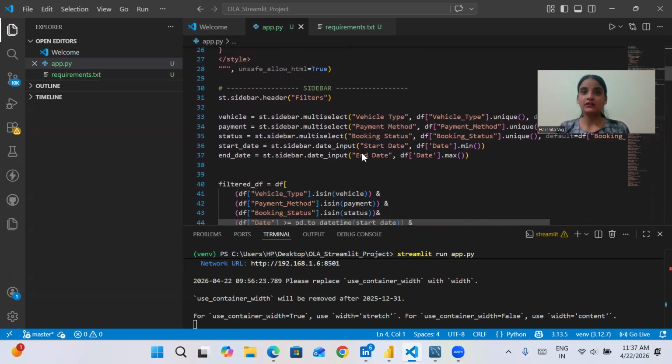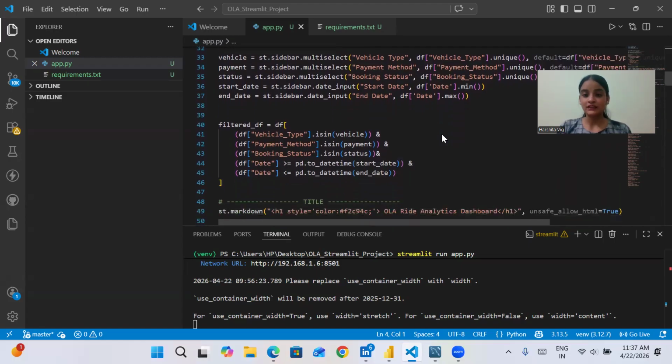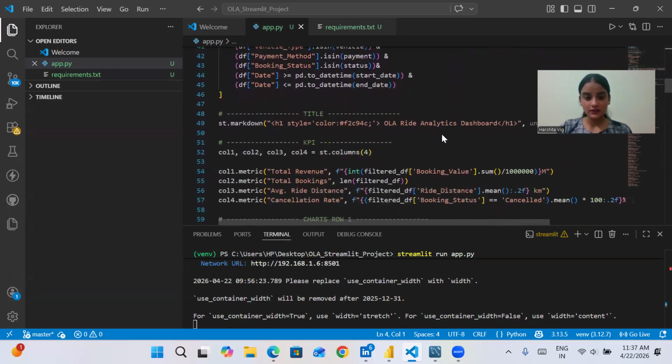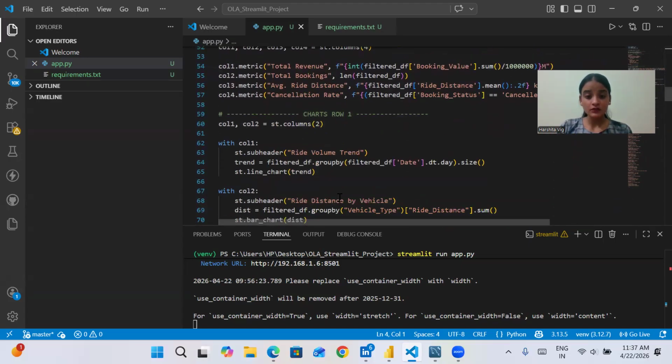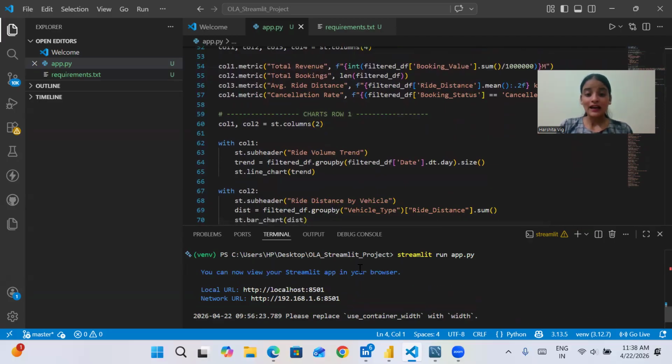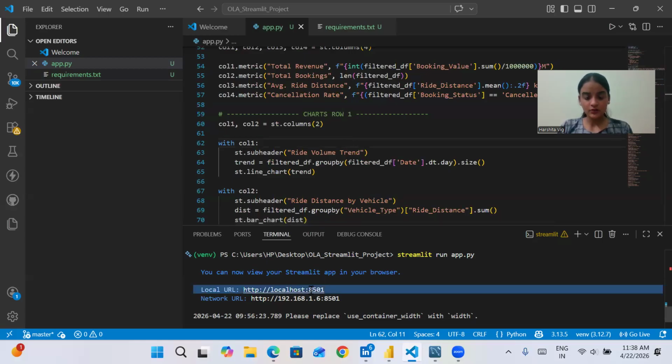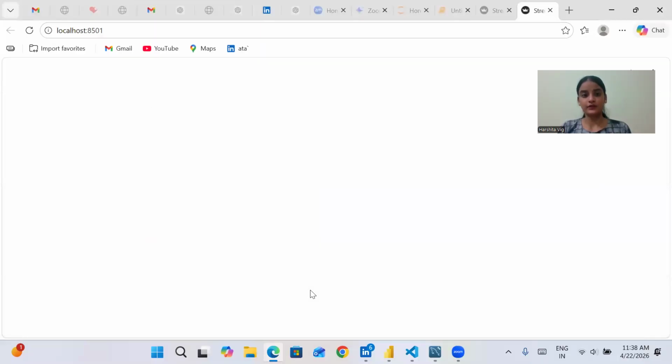I tried making the same dashboard as we created in Power BI, using 5 to 6 charts. Now, as we can see here, I have saved this data already, and now I am using my localhost to see my dashboard.